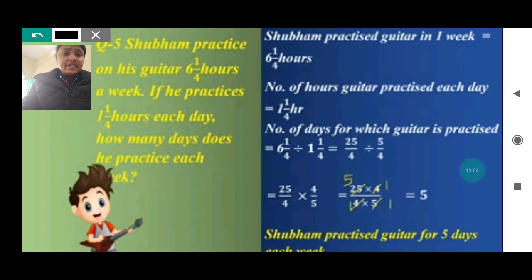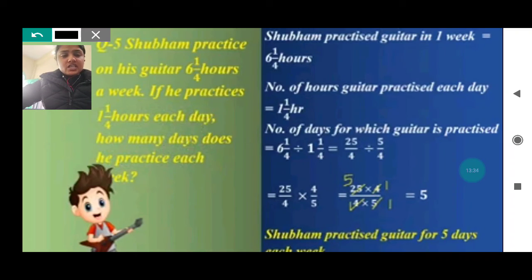So you can see here 6 whole 1 by 4 and 1 whole 1 by 4 will get converted first into improper fractions. 6 into 4 you will do, and then plus 1. So 6 into 4 will be 24, and 24 plus 1 is 25 by 4. Another one, 1 into 4 is 4 plus 1 is 5, so 5 by 4. So what we have got in improper fractions is 25 by 4 divided by 5 by 4.